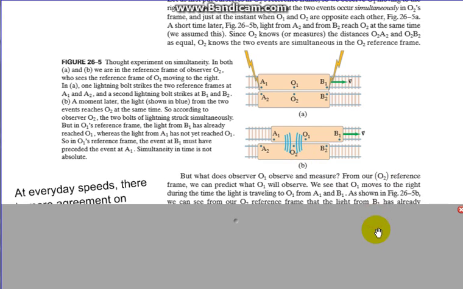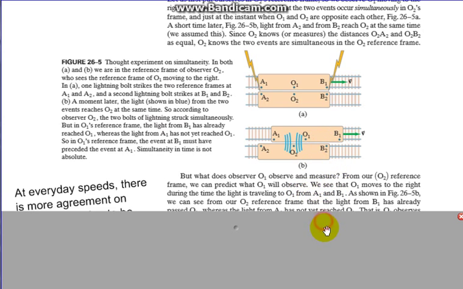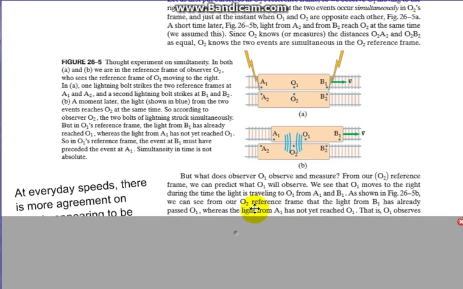From our O2 reference frame, we can predict what O1 will observe. We see that O1 is moving to the right, of course. During that time, light is traveling to O1 from A1 and from B1. As we can see from our O2 reference frame, the light from B1 has already passed O1, and light from A1 hasn't reached O1 yet.